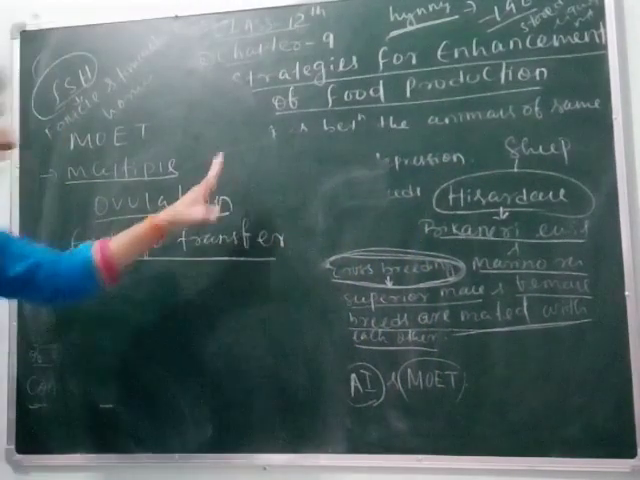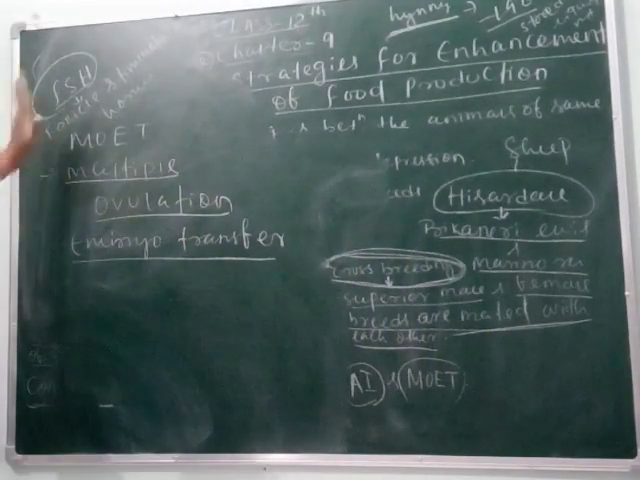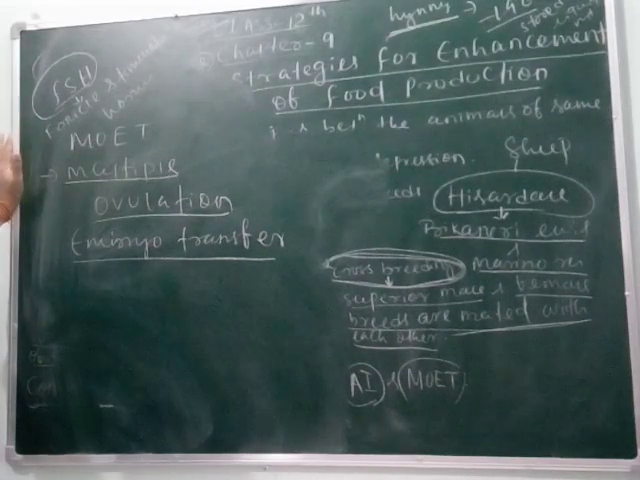So students, these are the different techniques to increase food productivity by doing animal breeding programs.